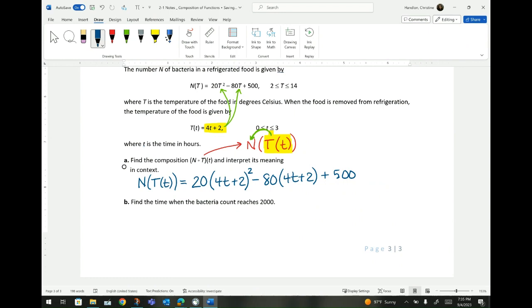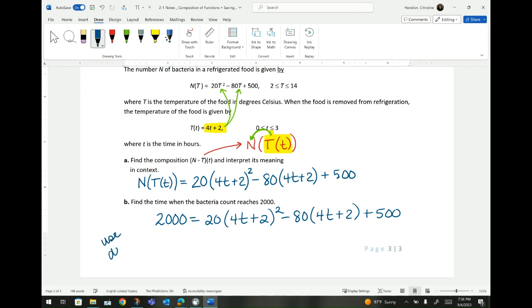So they want to find the time when the bacteria reaches 2,000. So the number of bacteria has to reach 2,000. So it would be 2,000 equals 20 times (4t plus 2) squared minus 80 times (4t plus 2) plus 500. For this particular problem, I would suggest that we use Desmos.